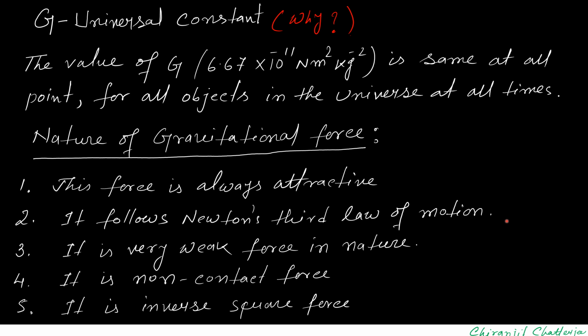That also you have understood, that the forces between two objects, F1 and F2, are in opposite directions but their magnitudes are the same, so they follow Newton's third law of motion. Number 3, it is a very weak force in nature. Compared to the other forces in nature, this force is weaker. Number 4, it is a non-contact force. Obviously it acts at a distance.